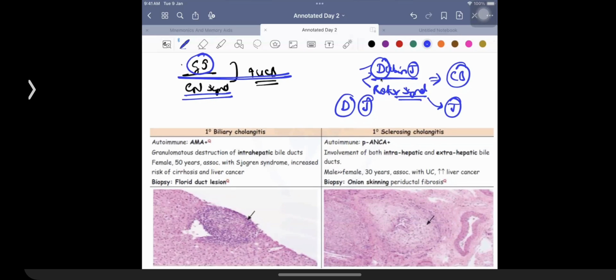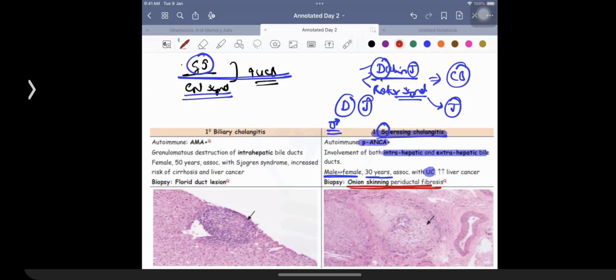Then we are talking about examples of conditions, what we made a mention of earlier: primary sclerosing cholangitis, in which there is an antibody called p-ANCA. The patients have involvement of both types of ducts, intrahepatic as well as extrahepatic ducts. And yes, it has an association with ulcerative colitis. Typically, the sex you see in primary sclerosing cholangitis is males. Young males obviously are going to be smarter. So this patient is going to be a 30-year-old male. Males, when they become too smart, get married. When they get married, they go to the vegetable market and bring onions. So, onion skin appearance, right?